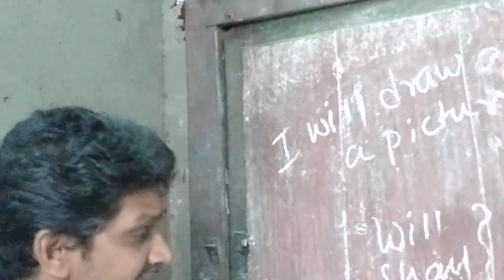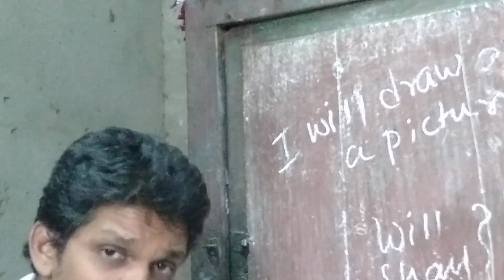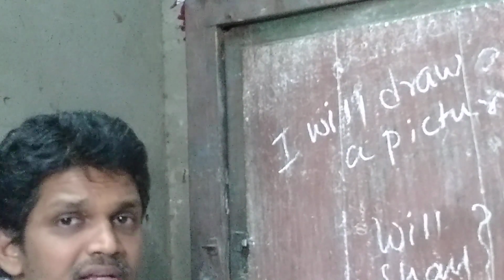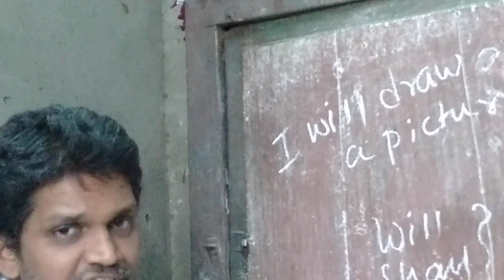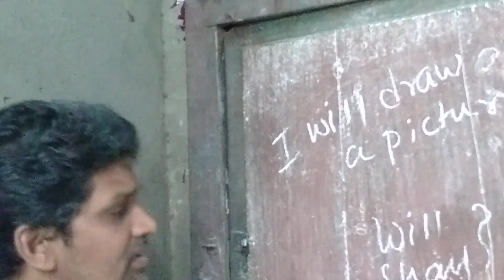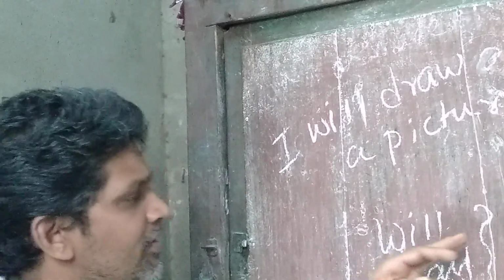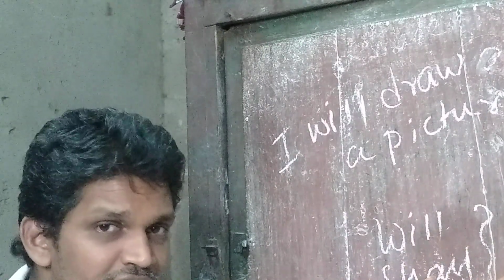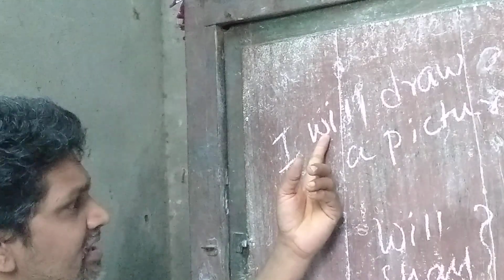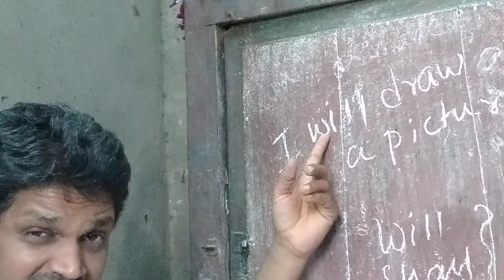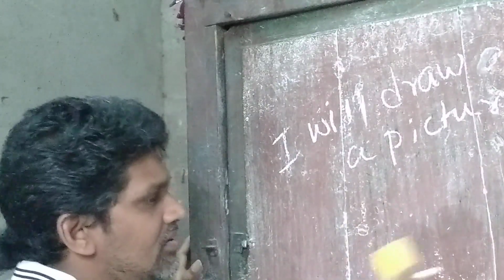The sentence is in simple present tense, but the simple present tense can also represent the future action. Understand? Here the word will is given in the question, so it is representing the future form.